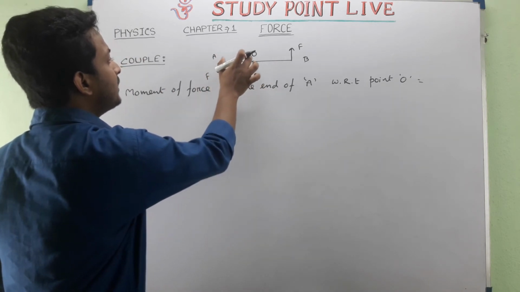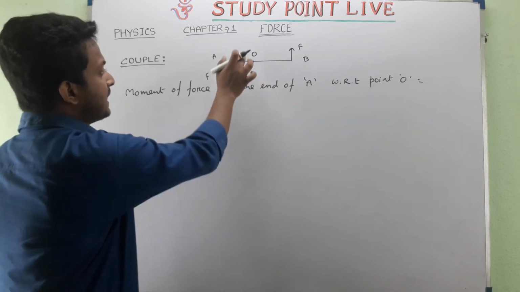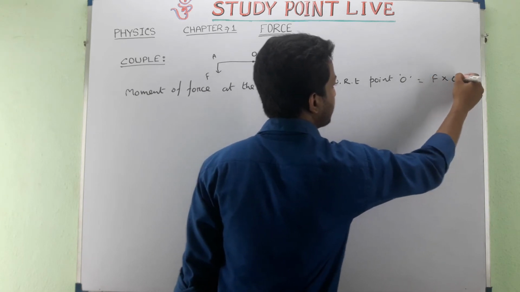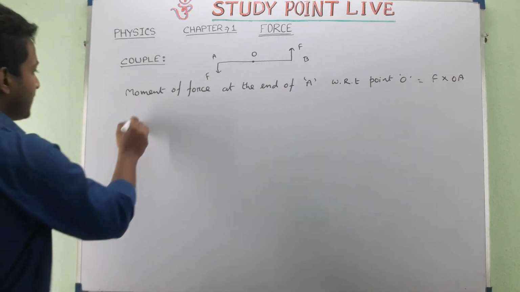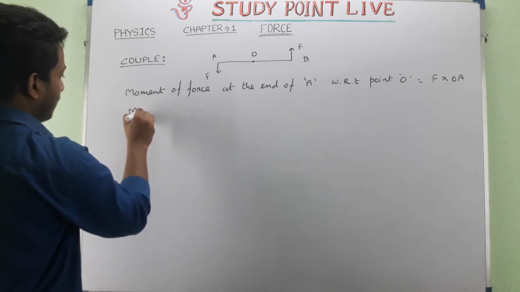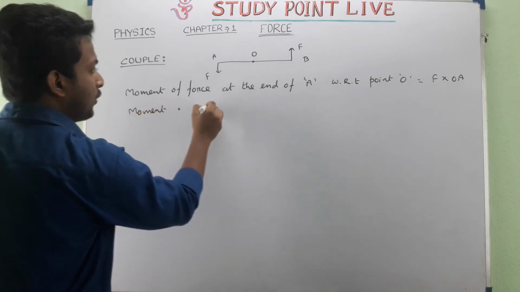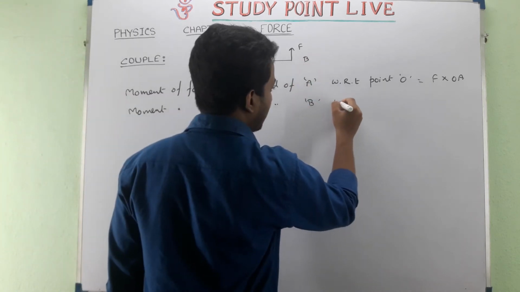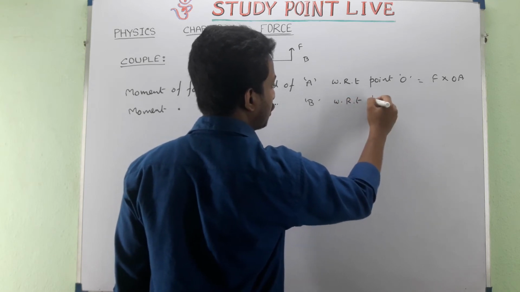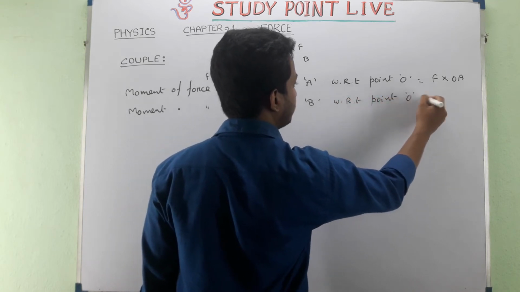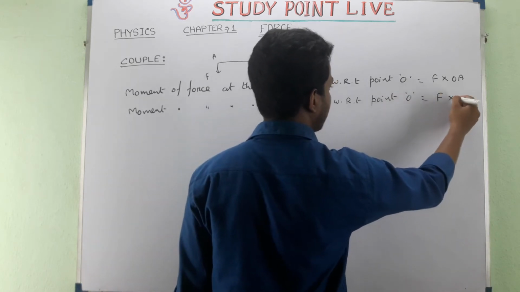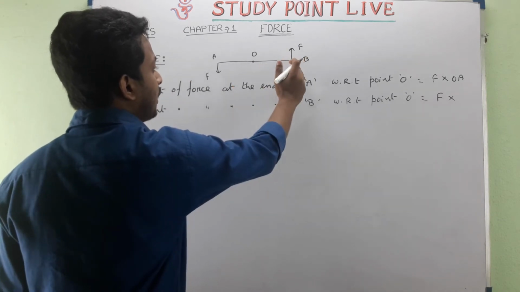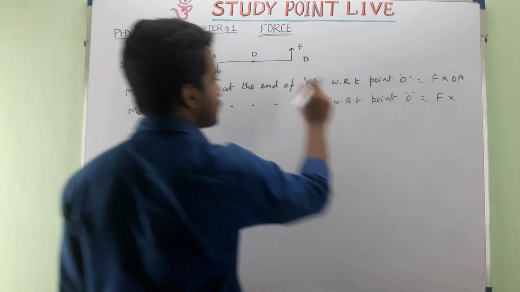And what is the distance between the pivot point and the line of action of force? Here that is OA, and the force is F. So here it will be F into OA. Now the same thing again. Moment of force at the end of B with respect to point O. That is F into OB, because here the pivot point is O and the line of action of force is at the point B. So the distance is OB.